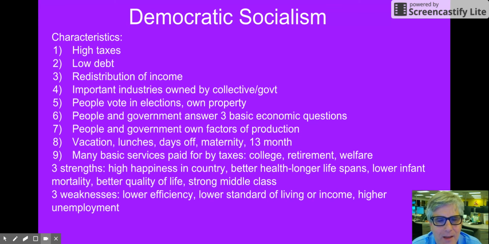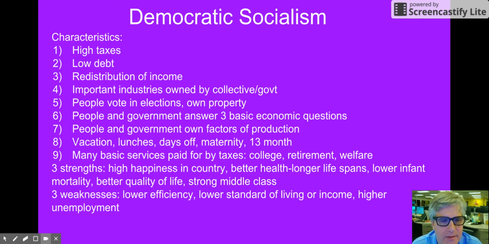They might get a couple months of maternity leave, they get days off, they get 2-hour lunches, so they get a lot of different benefits for people to spend time with their family. Many of the basic services are paid for by taxes. College, retirement, and welfare are paid for by taxes.